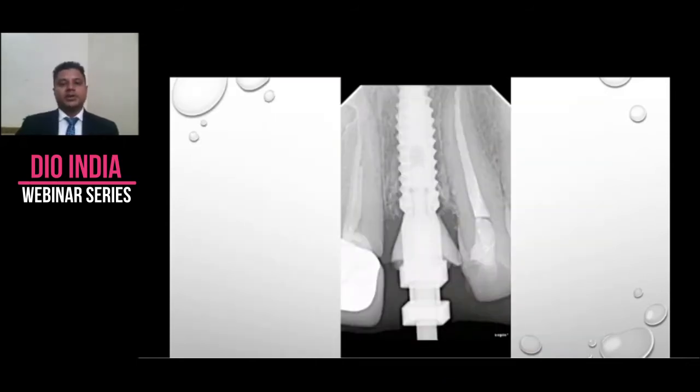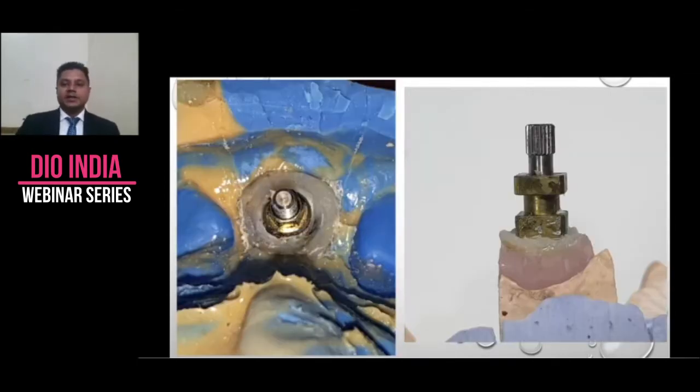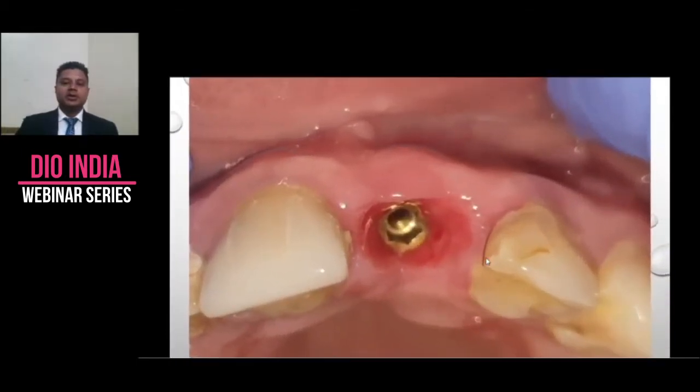Always check your impression post whether it is seating properly onto the implant platform or not. If it is not seating, we will have a discrepancy in our crown, and we will have discrepancies in processes. So this is how it comes off. And see, the lab guy can now die the impression and pour a soft tissue model over it, and he has all the information of this socket.